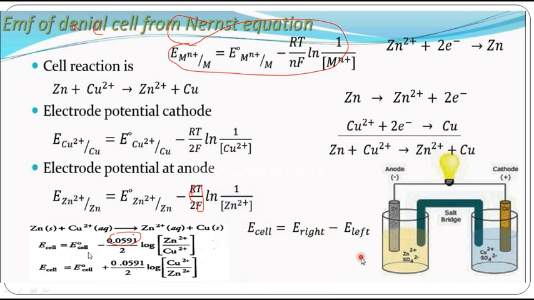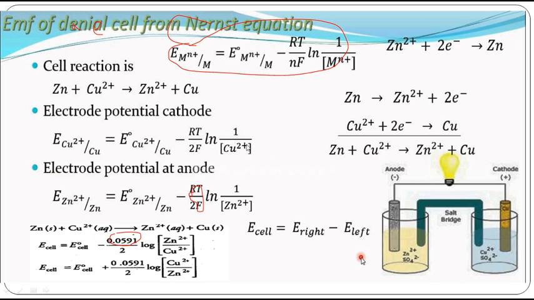E cell is equal to E naught cell minus 0.059 by 2 into log of zinc 2 plus by copper 2 plus. How I got this? When I subtracted these two equations, ln 1 by copper 2 plus minus ln 1 by zinc 2 plus, the zinc came up.